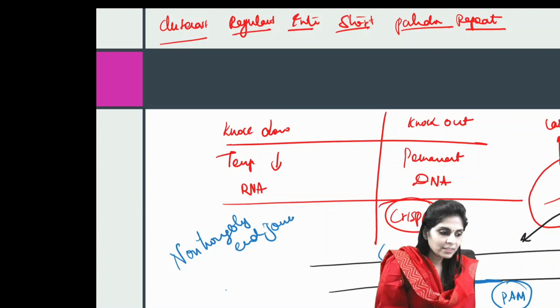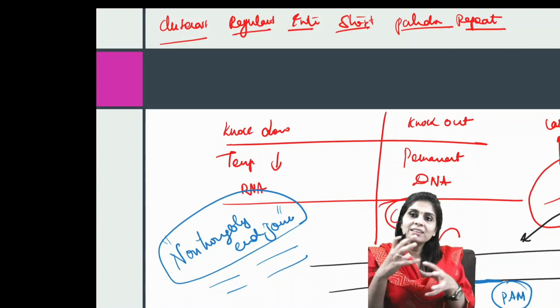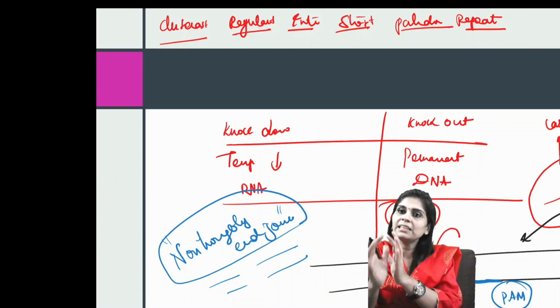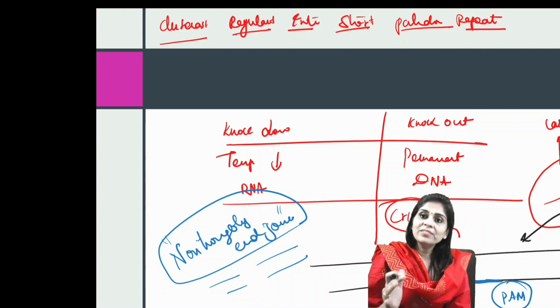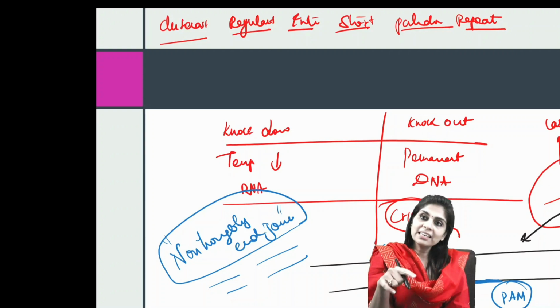Once it is cut, there will be two ends. These two ends will be joined by this repair mechanism, and this repair mechanism is prone to defects. So whenever there is a defect, that gene will be completely silenced. So what we have done here is the DNA is silenced forever. We call that gene knockout.